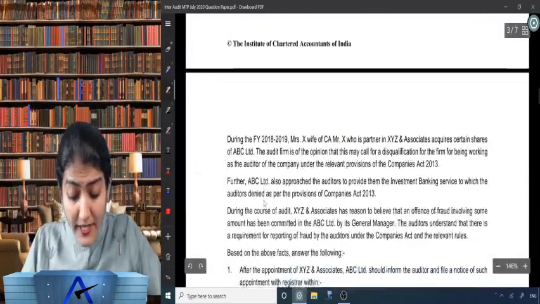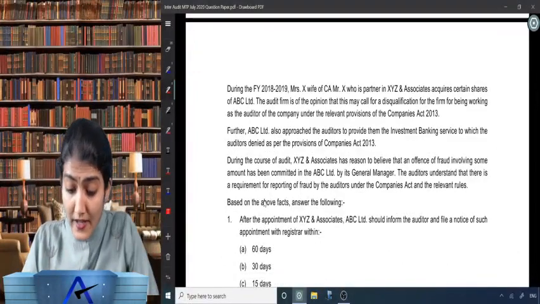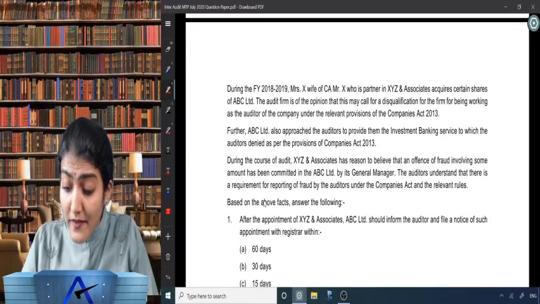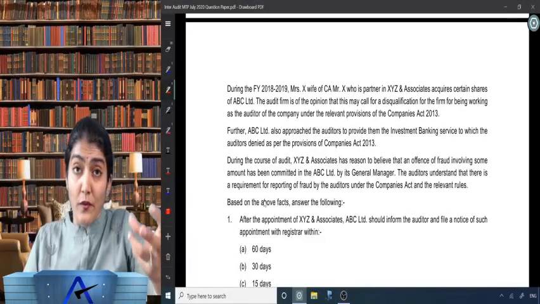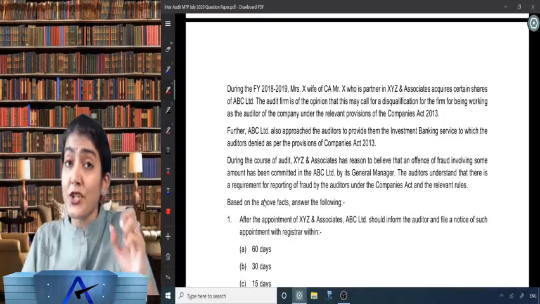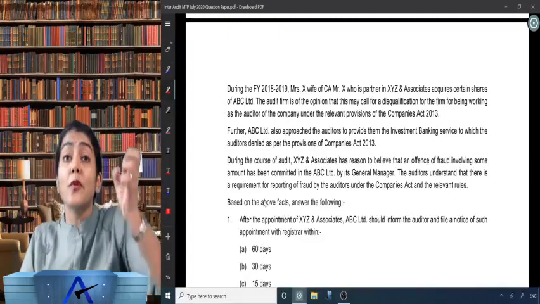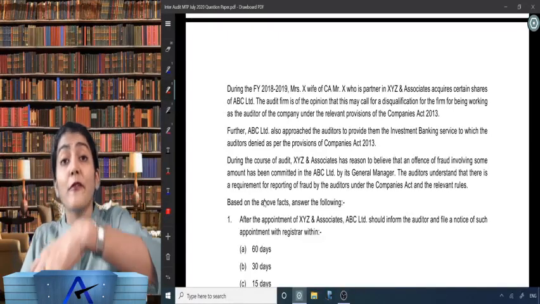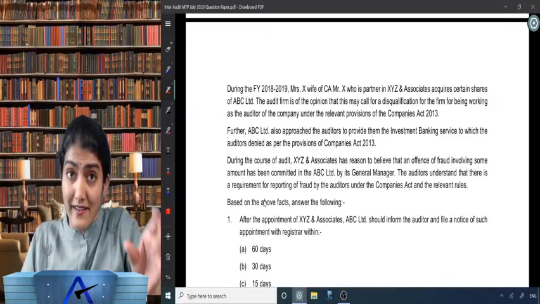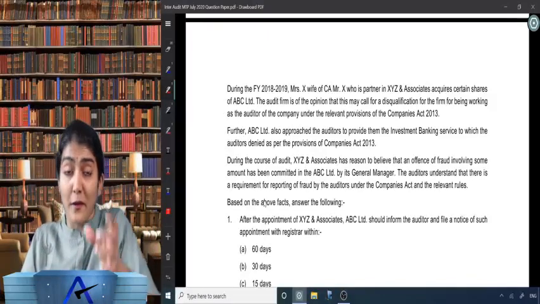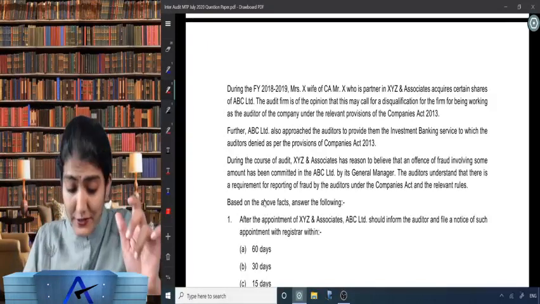Okay. During 1819, Mrs. X, wife of Mr. X, who is a partner in XYZ and Associates, acquires certain shares of ABC Limited. Also, relative is holding share, but how much shares relative can hold? Up to the face value of rupees 1 lakh, and that too only in the company. And if relative exceeds the limit, corrective action can be taken within the 60 days, and a grace period of 60 days is given, but that is only for the relative, that is not for the person or the partner.